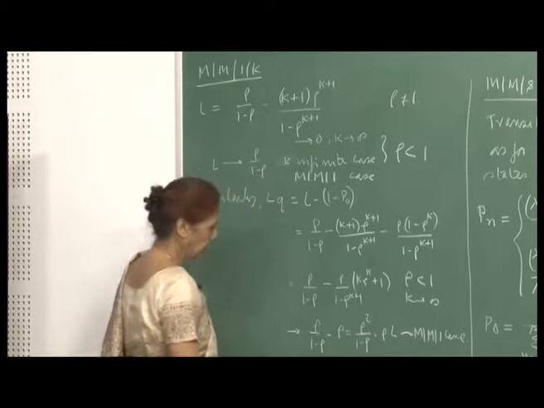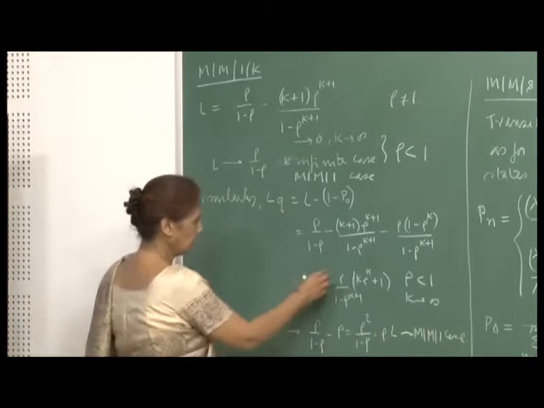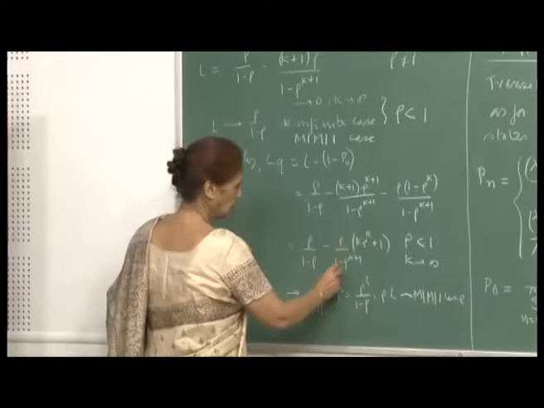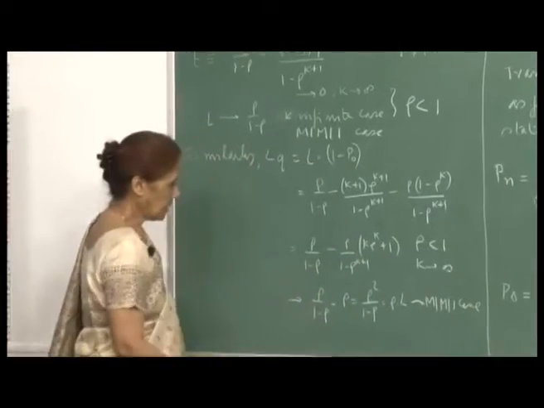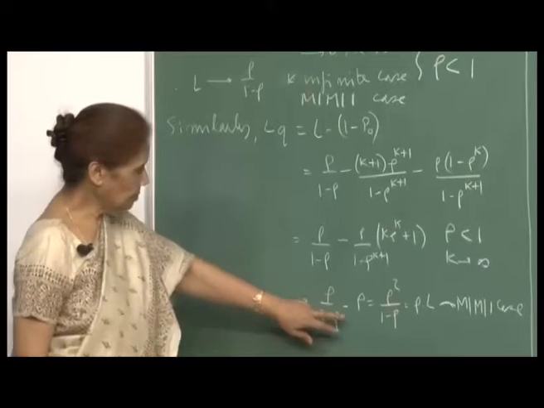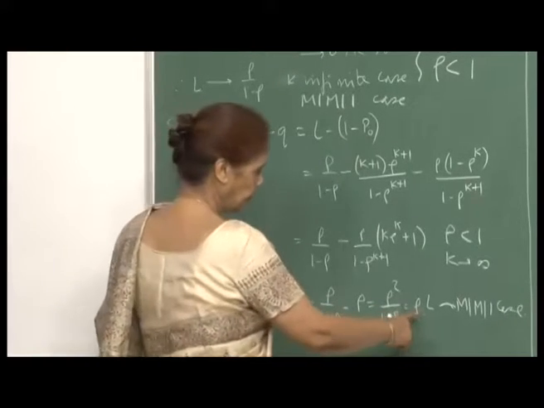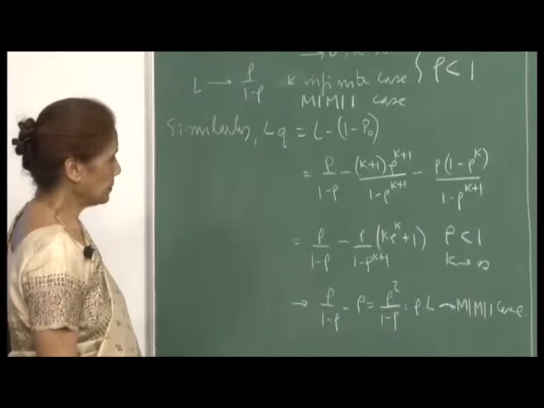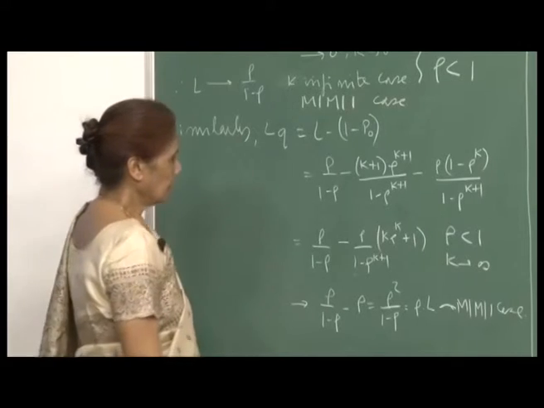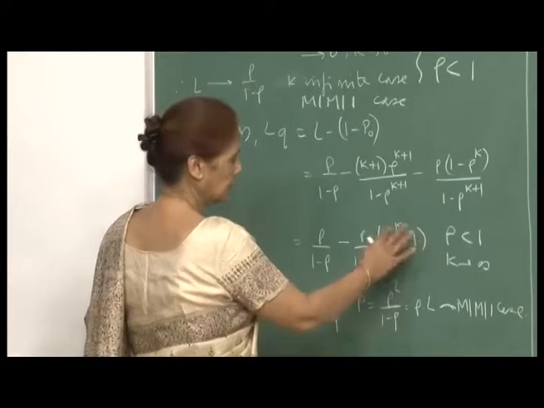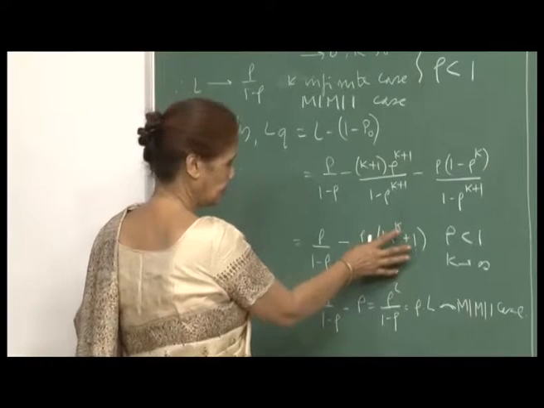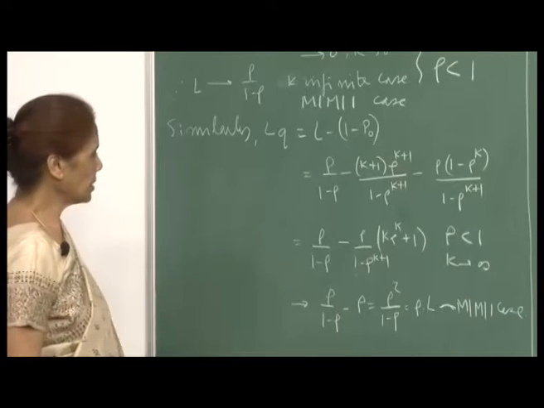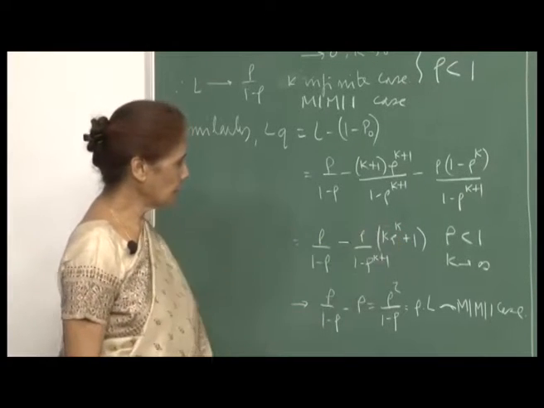So I can again divide, and you will be simply left with rho here as K goes to infinity. This portion you can show will go to 1, and therefore this will be rho upon 1 minus rho, which will be equal to LQ, so again the same as the M/M/1 case. There are many ways in which you can show that this quantity will go to 1, just as we worked out for the L case. The same tricks you can use here and show that this quantity will go to 1.